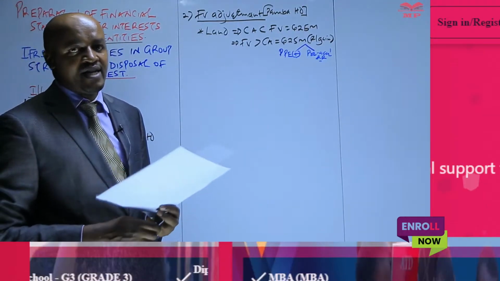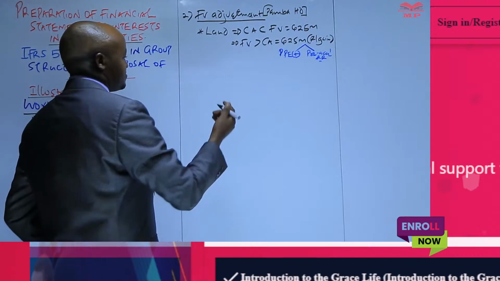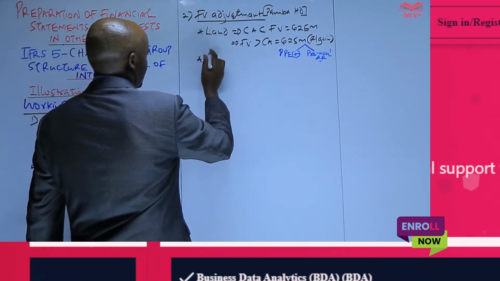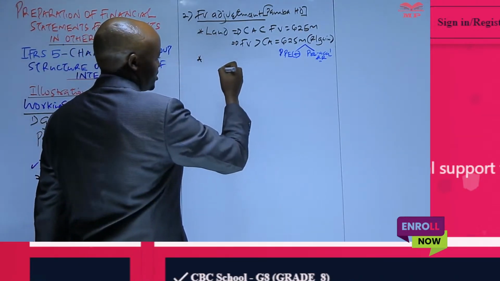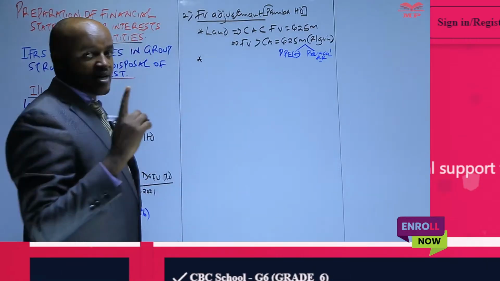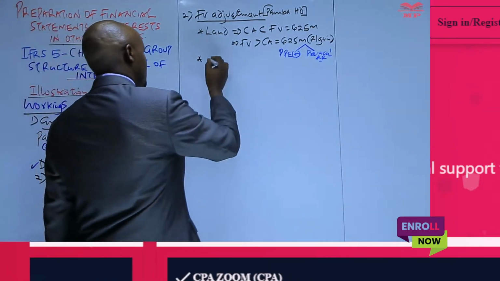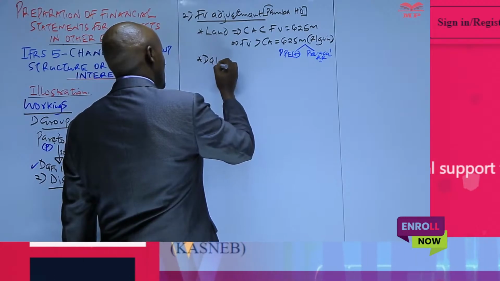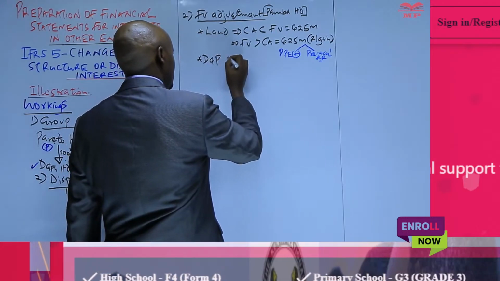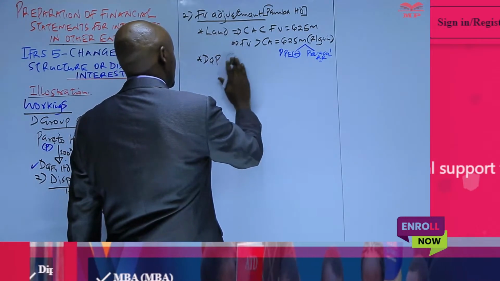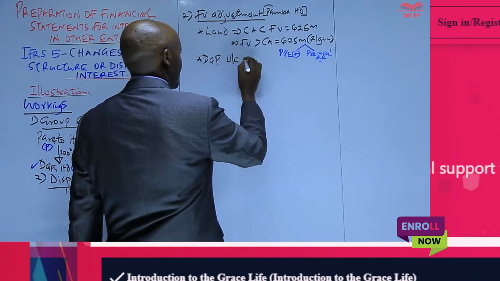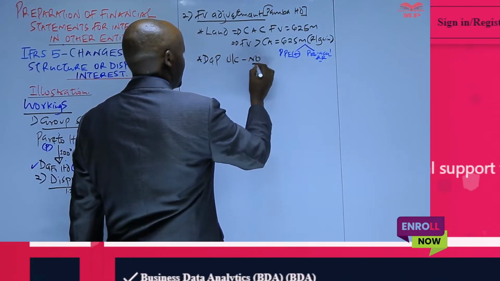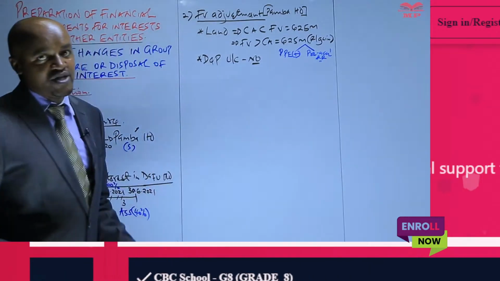And then it is also important to note that this particular asset here, that is land, is not a depreciable asset. Land is not depreciated, and therefore in this case, no depreciation charge is to be computed here, simply because land is not a depreciable asset.